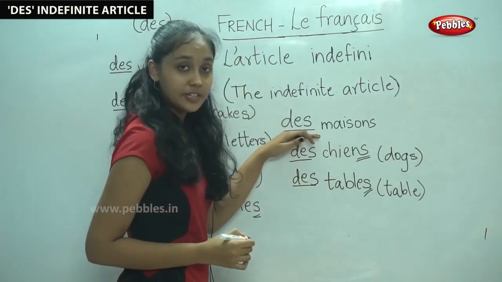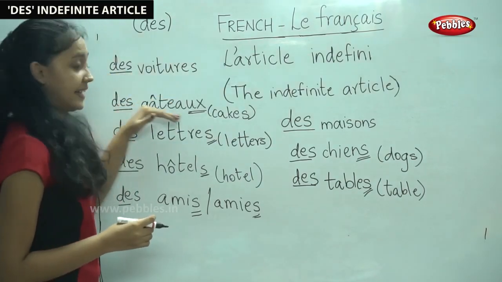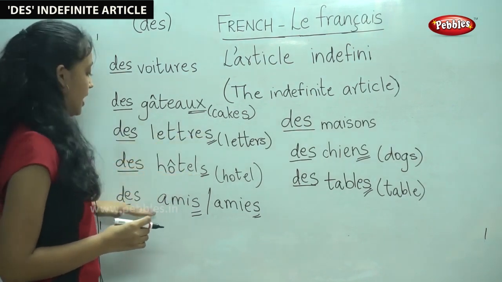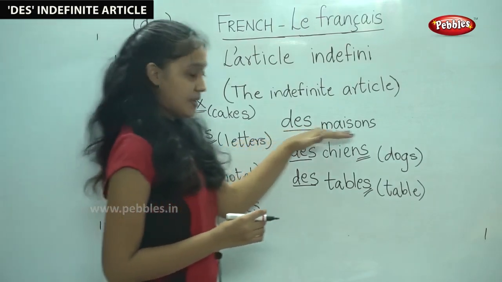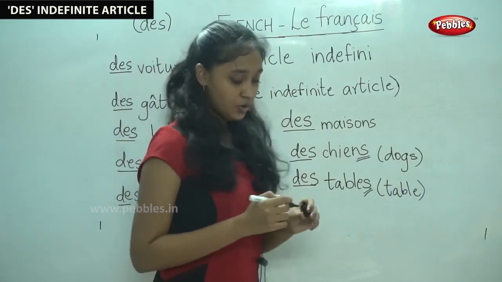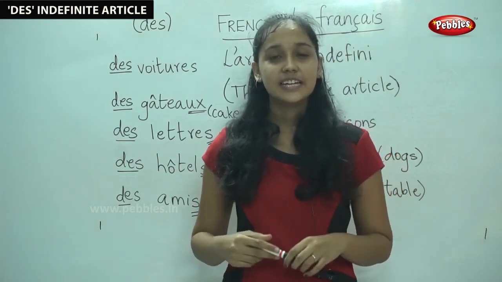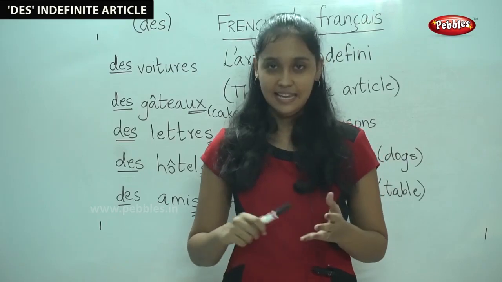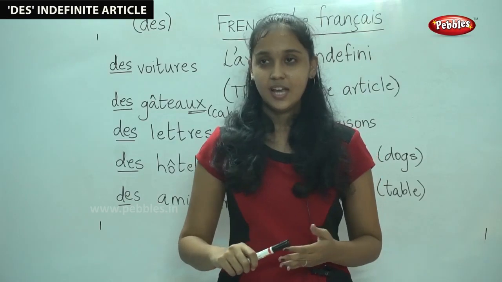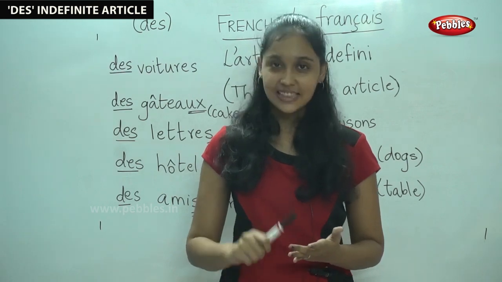Have you understood the use of des? Let us go over this once again. Des voitures, des gâteaux, des lettres, des hôtels, des amis, des maisons, des chiens, des tables. Now, we have learned the use of the definite and the indefinite articles. The definite articles were, do you remember what they were? Le, la, l apostrophe and les. The indefinite articles were un, une and des.